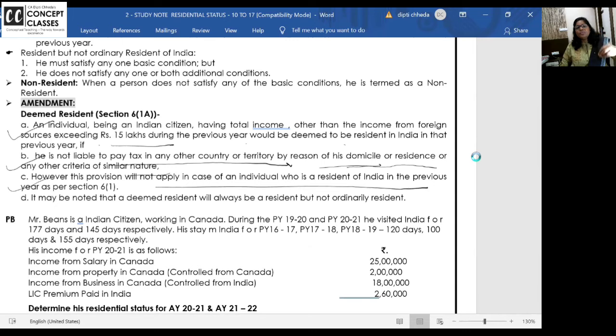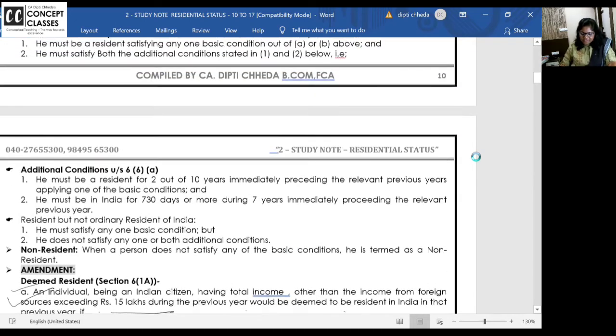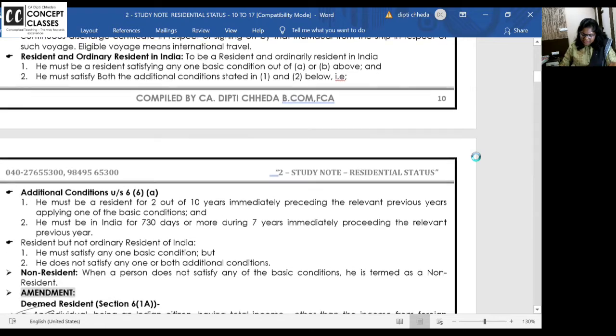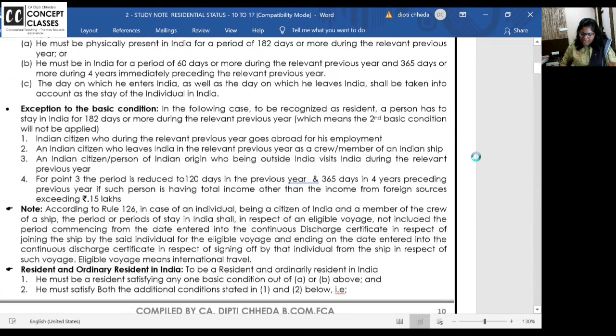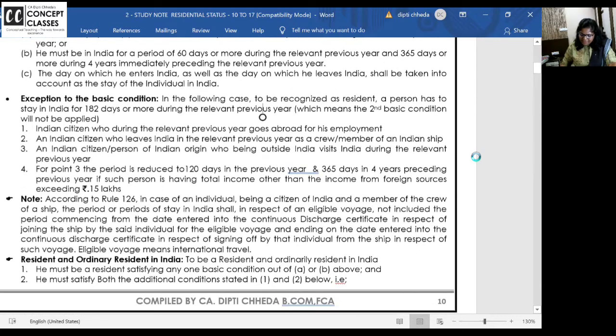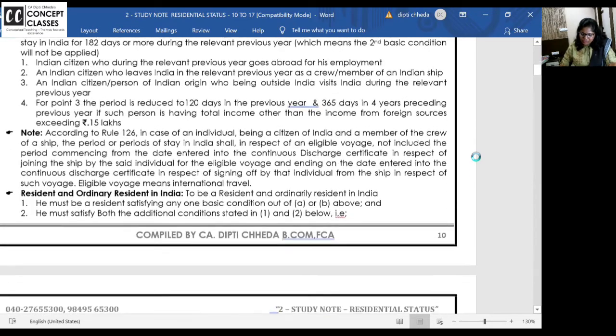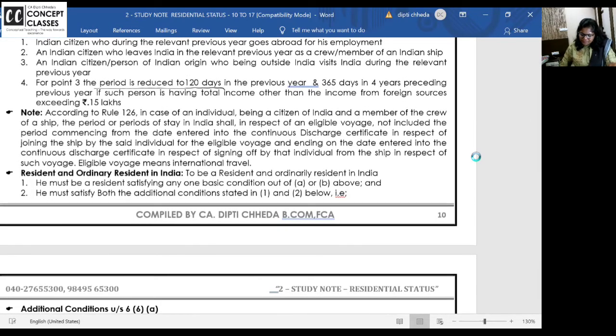If you are satisfying routine conditions, 182 days and all, but for deemed resident, the number of days stay in India in the previous year is not discussed at all. You are deemed to be resident but not ordinary resident. ये हो गया deemed resident. And additional conditions, no change, both have to be satisfied. And the change in the basic condition, I have told you in the third point.